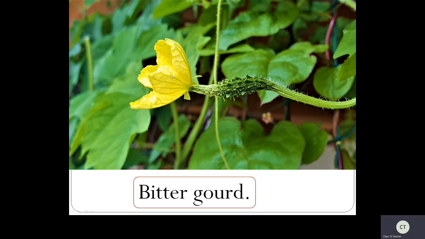So from the flowers only these fruits are formed. After a few changes it forms into a vegetable or a fruit. Yes, children, have you all noticed? Inside the fruit, what will you see, children? Yes, seeds. Inside the vegetable or the fruit, we will see the seeds. And if you sow these seeds in the soil, it gives a new plant. This is the life cycle of plants, children.